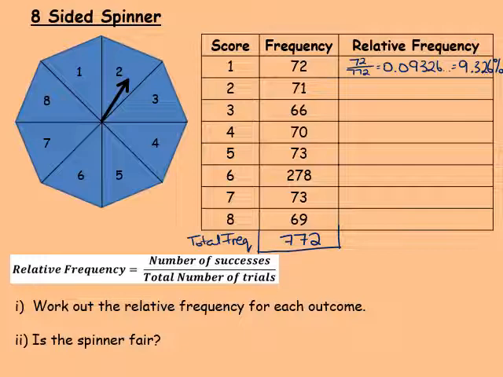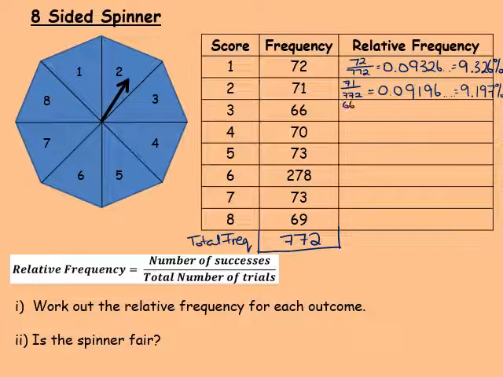So for the next one, it's 71 over 772. That was quite similar, so I reckon the relative frequency will be quite similar as well. So that's 71 divided by 772, and that gives us 0.09196 and so on. So I'm going to round that to 9.19, and if you look at the numbers on your calculator, we're going to round that to 197.